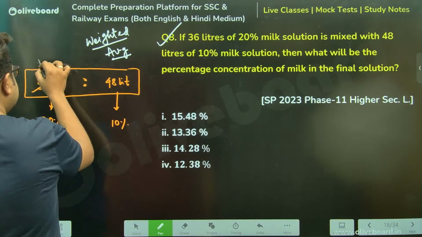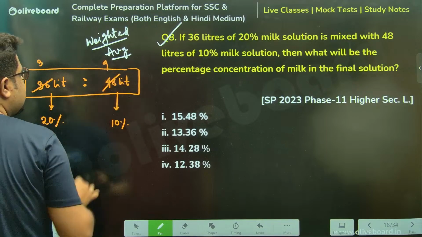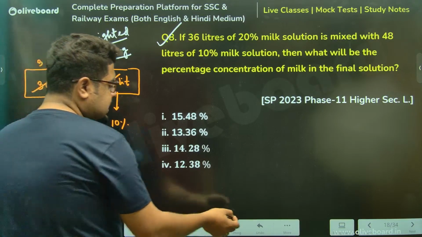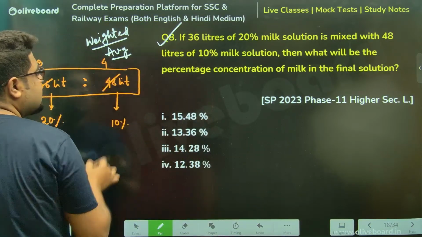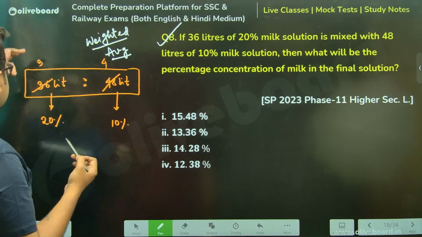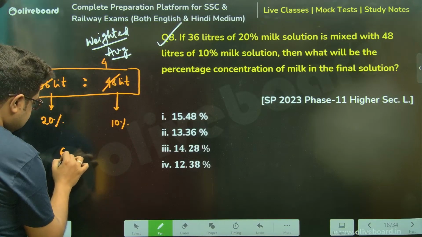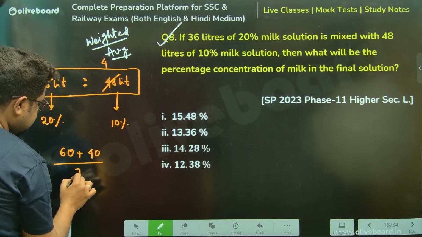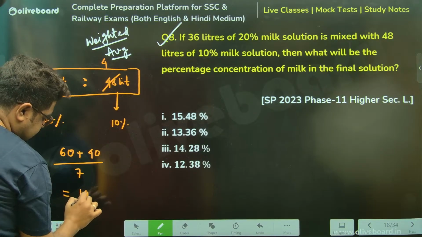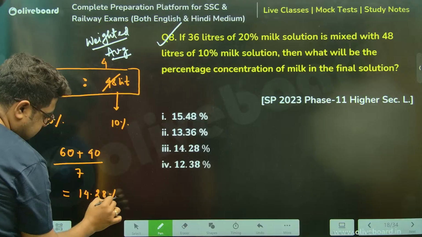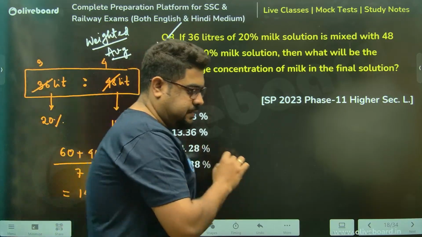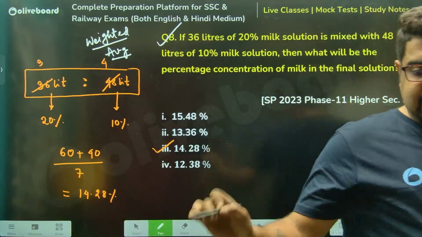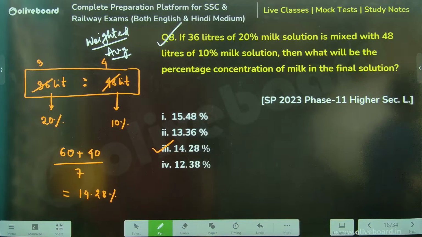So 12 threes, 12 fours, it will reduce our calculations significantly, sir. Now take the ratio, sir. 3 into 20, 60, plus 4 into 10, 40, divided by 3 plus 4, 7. So 100 by 7 means 14.28%. Sir, option number 3. Now, this is the easiest way of solving. This is hands down the easiest way of solving, sir.